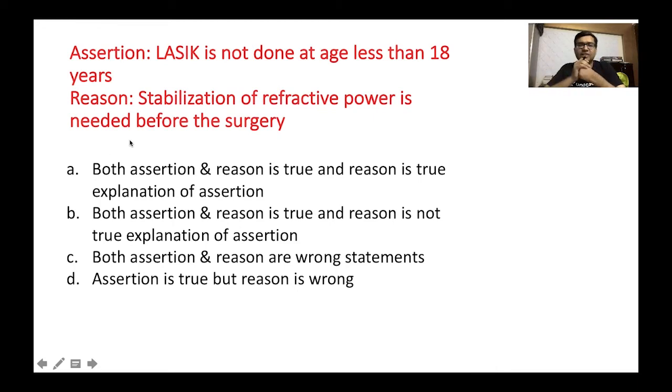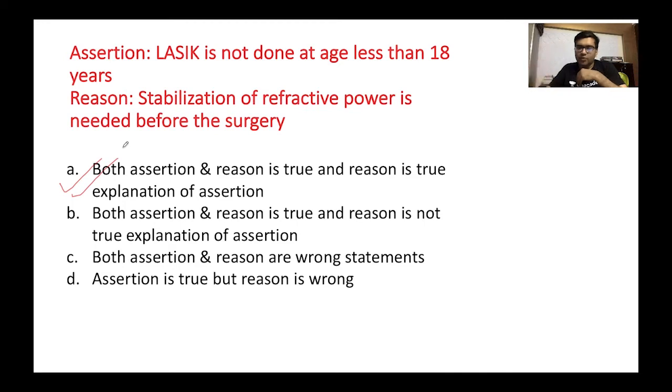So similarly, the assertion was LASIK is not done at an age less than 18 years. Reason, stabilization of refractive power is needed before the surgery. So as you have learned in our LASIK session, LASIK per se is not advisable when there is a fluctuating refractive error. So that's why it is reserved for only those candidates who are more than 18 years of age and have a stable refractive power for at least 6 months. Okay, so here also both assertion and reason are true, and the reason is the true explanation of the assertion.